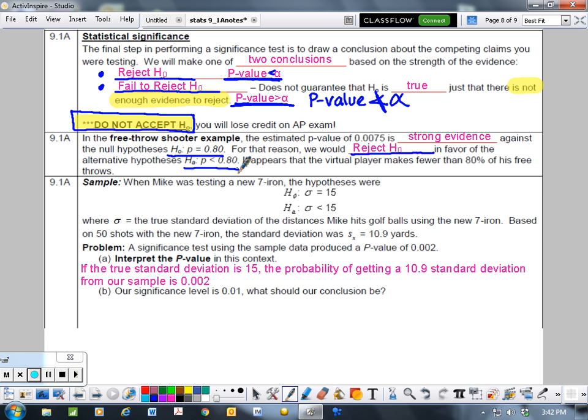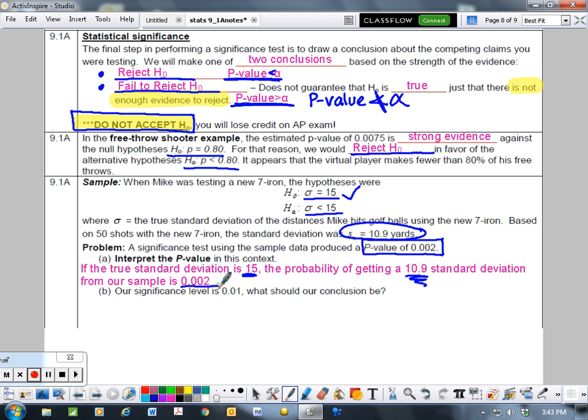So, sample question: when Mike was testing a new 7-iron, the null hypothesis was that the standard deviation is 15. He's hoping that with the new one the standard deviation will be less than 15. So we do the problem, and we get a p-value of 0.002. What does that mean? Well, it means that if the true standard deviation is 15, meaning if this is true, then the probability of getting a result of 10.9 is 0.002, or a 0.2% chance.